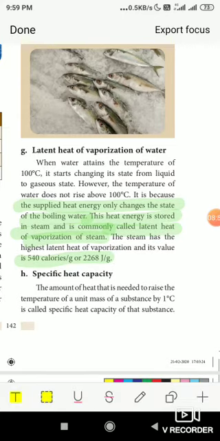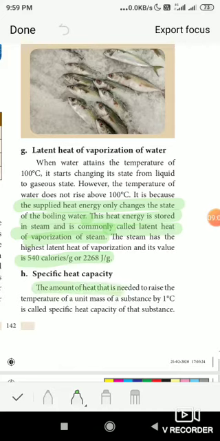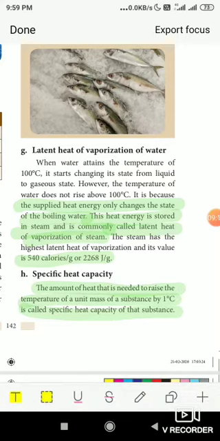Now next is the specific heat capacity. These are all physical properties of water. The amount of heat that is needed to raise the temperature of a unit mass of a substance by 1 degree Celsius is called the specific heat of that substance. The heat needed for 1 gram by 1 degree Celsius of that substance is called the specific heat capacity of that substance.